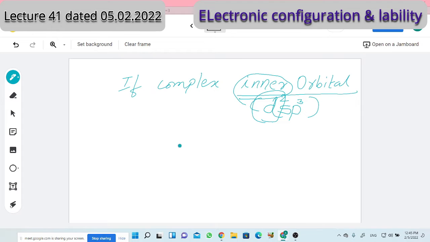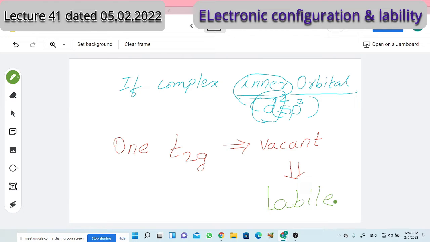If it is an inner orbital complex, in such cases one of the t2g orbitals, what is t2g? That you know already, I'll explain. One of the t2g orbitals should be vacant, and only then will the complex be labile. Otherwise, it will be inert. I repeat, for outer orbital, the previous clause applies. Now for inner orbital, if the complex has d2sp3 hybridization, then if one of the t2g orbitals is vacant, only then will the complex be labile.